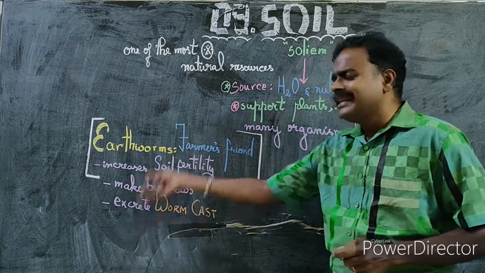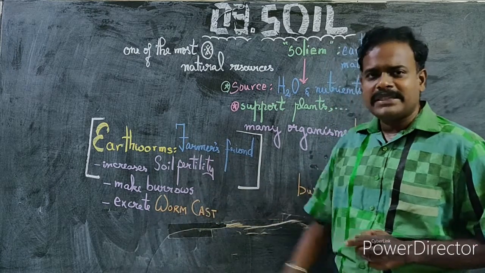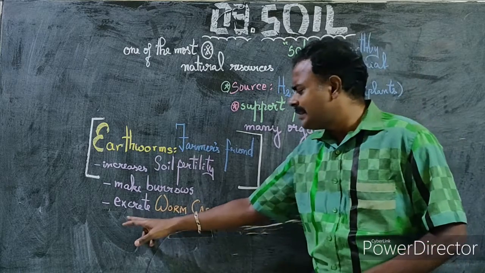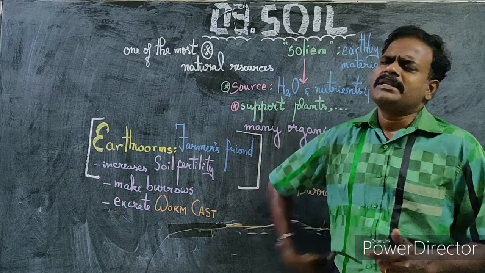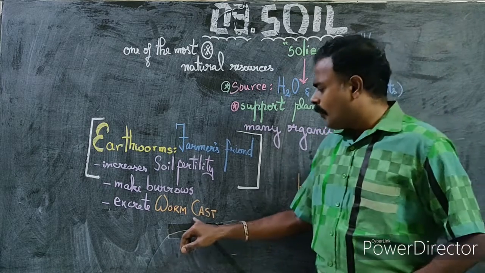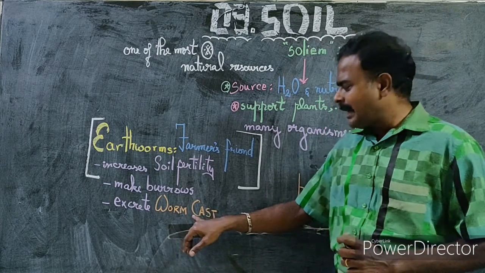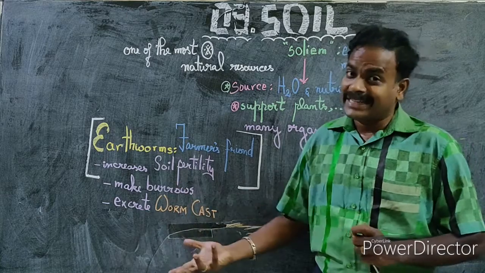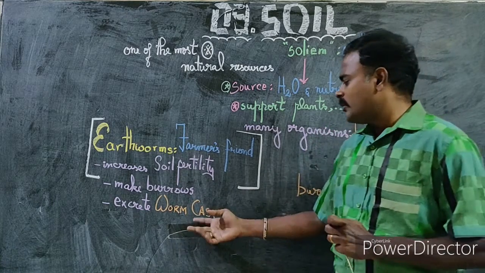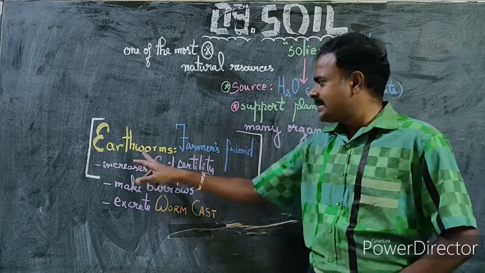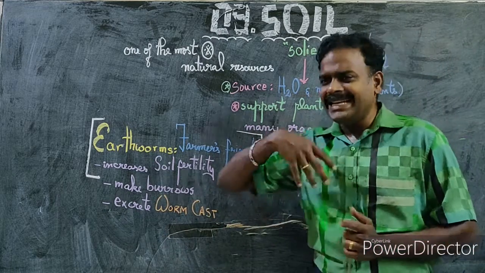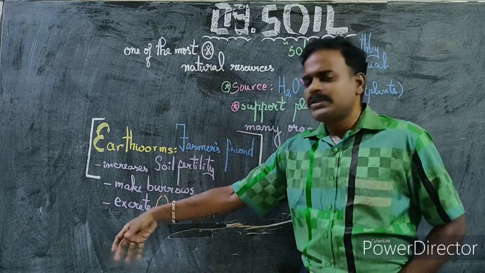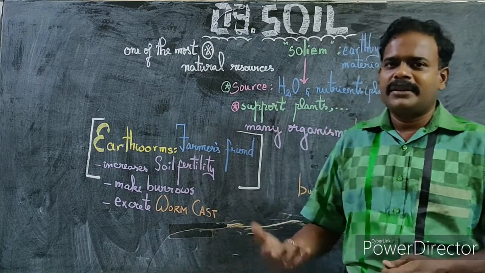Secondly, they eat the minerals or organic waste found in the soil, and they excrete, or I would say they convert it into worm cast. That is the manure or minerals or fertilizer that is produced by the earthworm is called worm cast. Since it is an earthworm, it is called worm cast. So they eat and excrete. Excrete means pushing out of the body. That is the remaining waste.